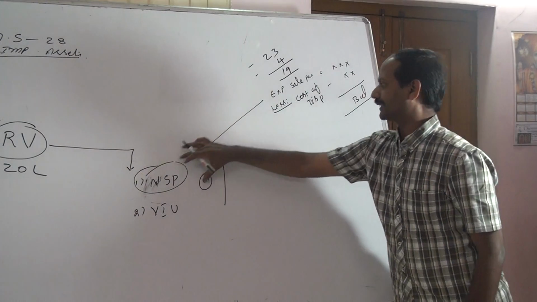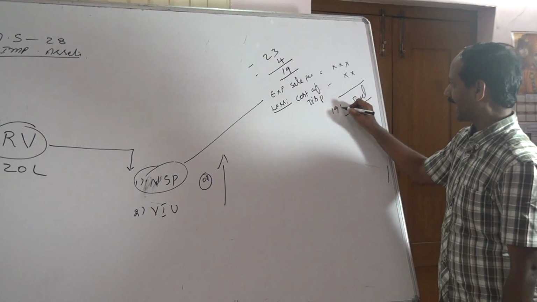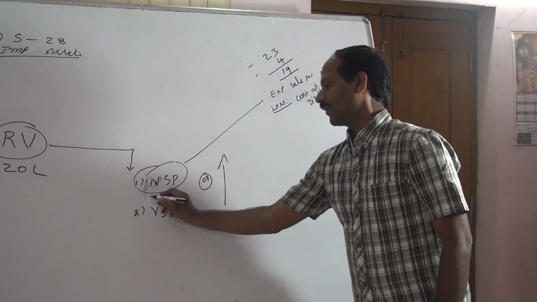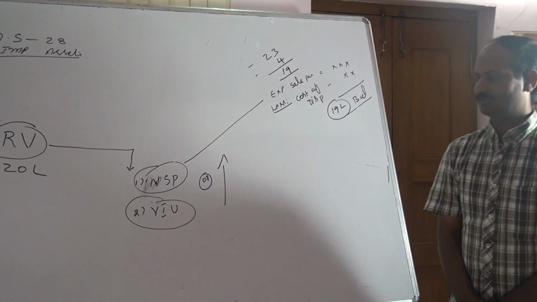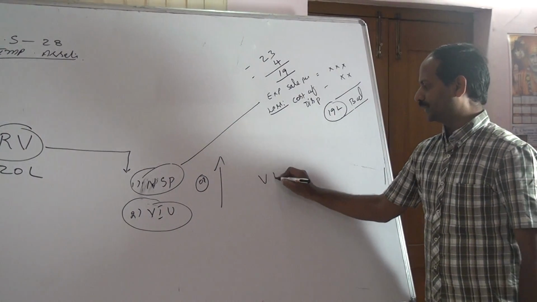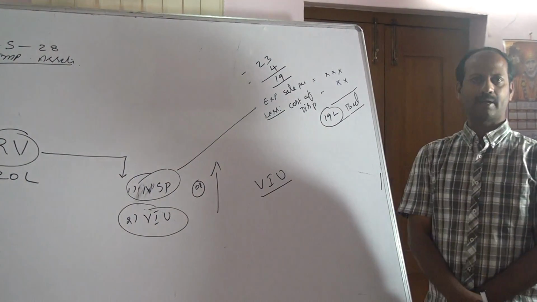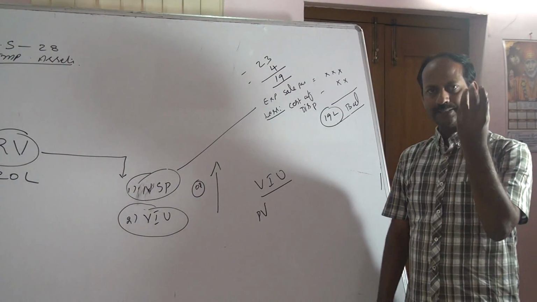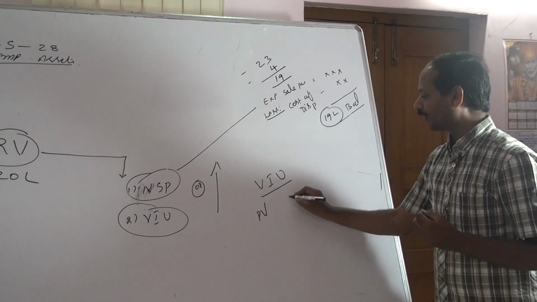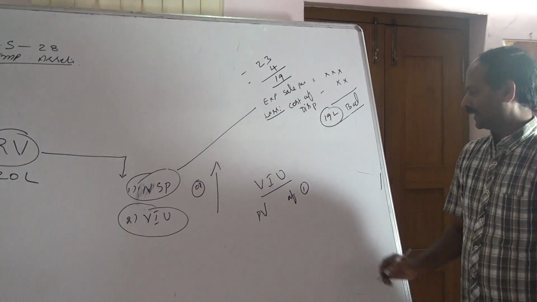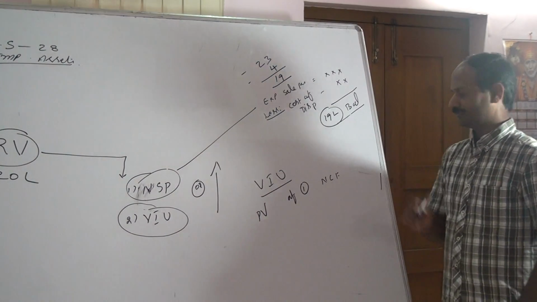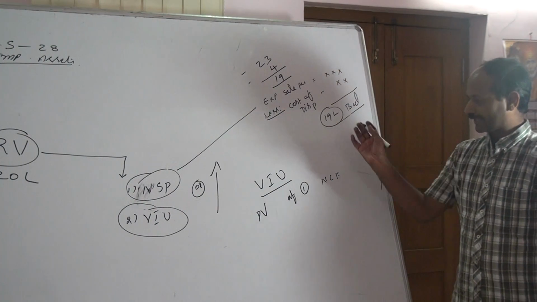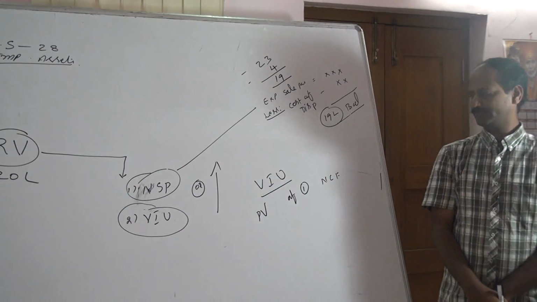Net sale price of this asset is 19 lakh. Now, what is the meaning of value in use? Value in use is nothing but present value. The net cash flow generated in the future will be converted into present value.